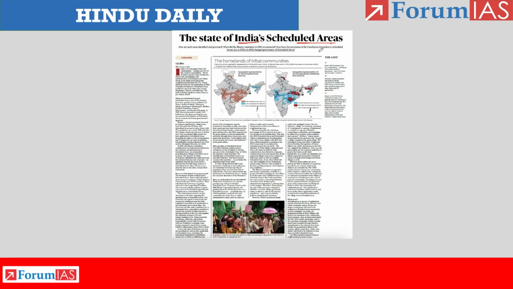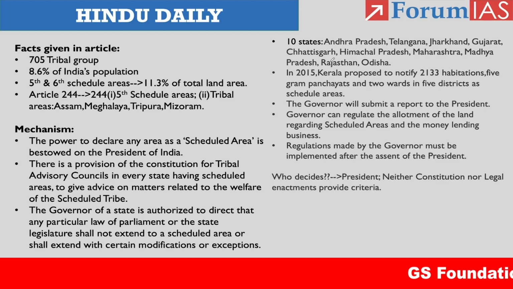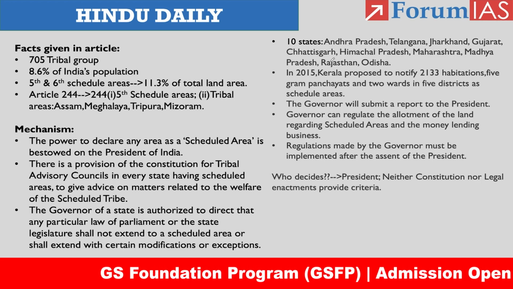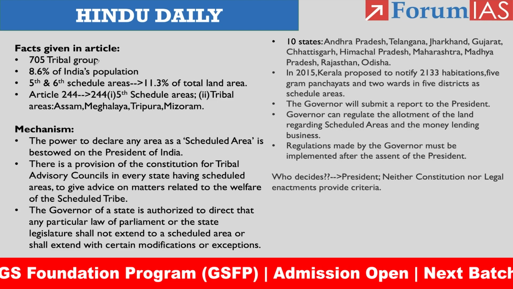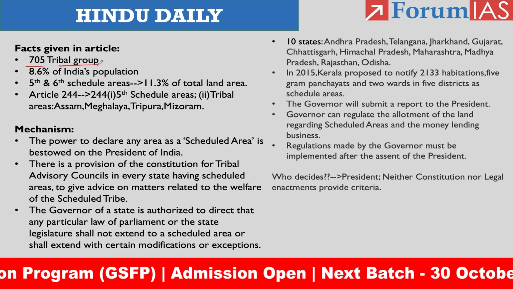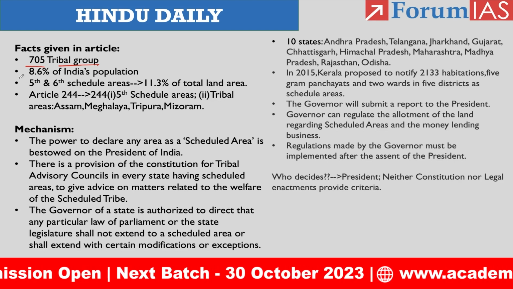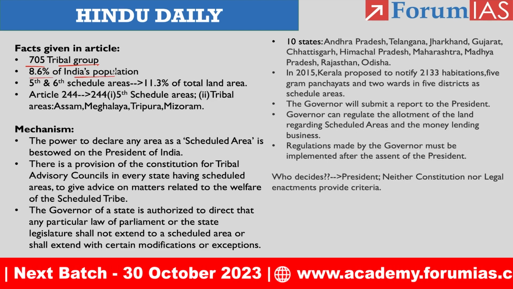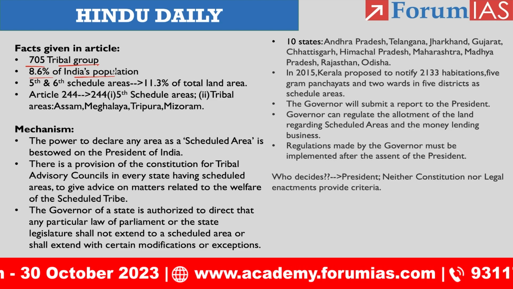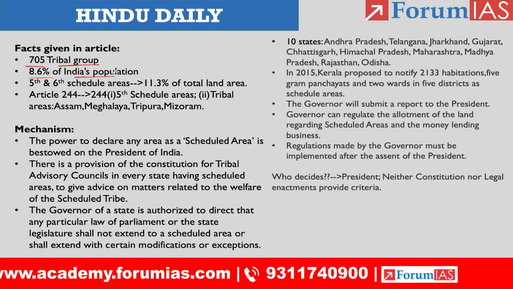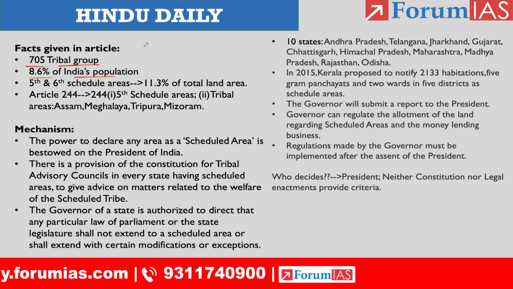Here with respect to this article, they have provided some map, kindly go through it, right? They also provided certain facts related to the tribal population in India. The article states that we have almost 705 tribal groups in India, and these tribal groups constitute almost 8.6% of India's total population, right? With respect to the governance of tribal people, we have 2 schedules, okay? As we all know, the 5th and 6th schedule,